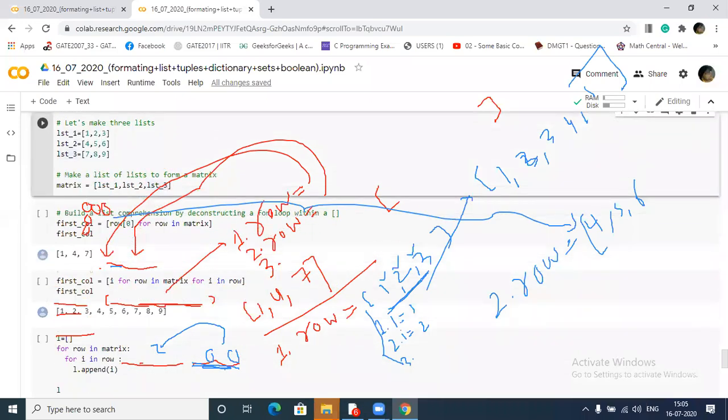Saket, can we pass a string in place of a list here? Yes, you can use a string also, no problem.